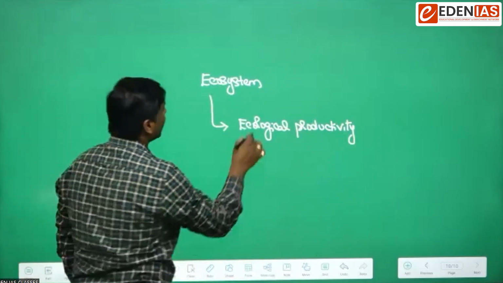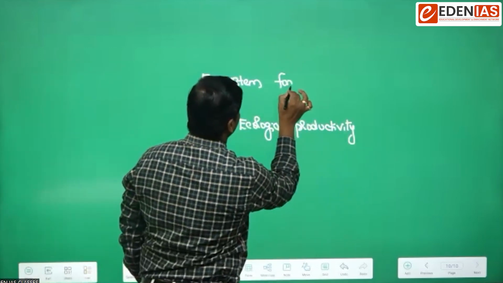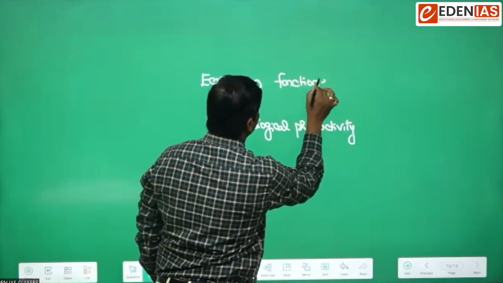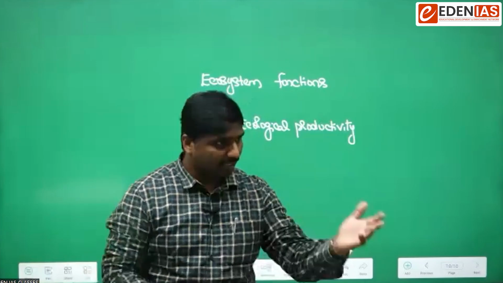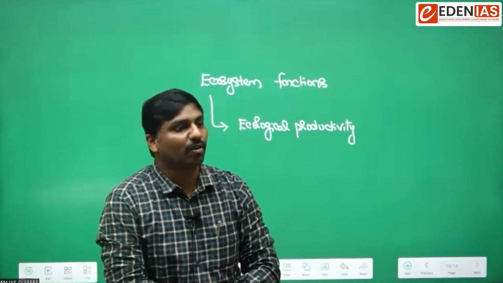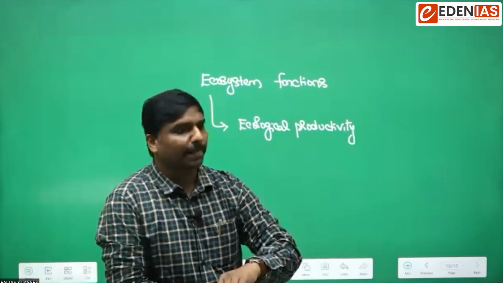Here we are discussing functions. So what is the common difference between functions and services? Services are different and functions are different. How can you differentiate quickly? Can you say?